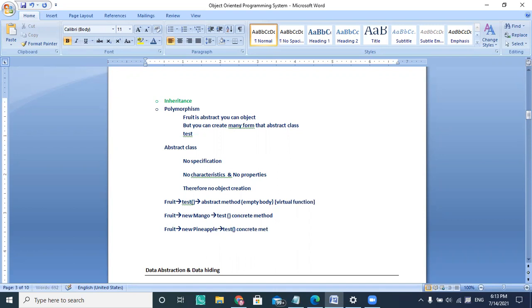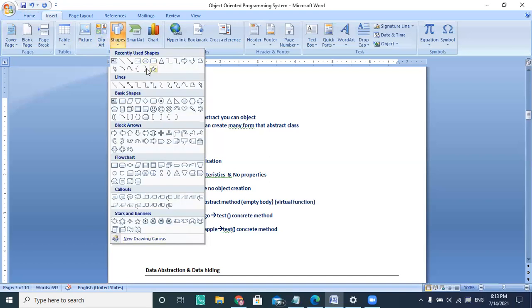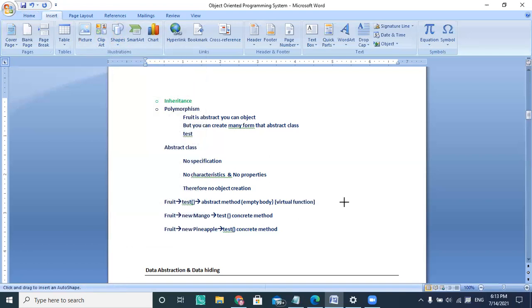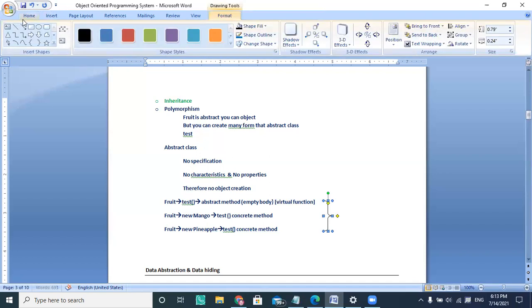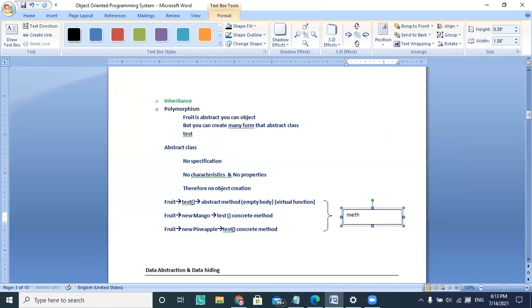I'm going to show you the example. When I say my fruit is now a pineapple, this taste method is going to override the abstract method. This is called method overriding, or function overriding. Please understand this.